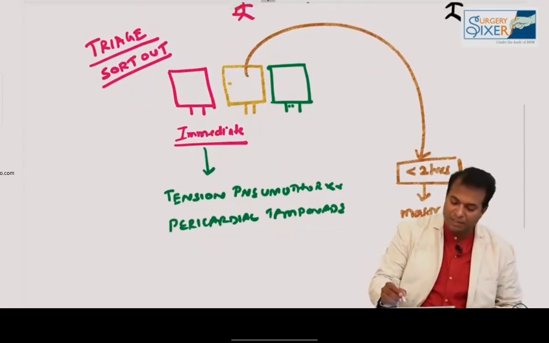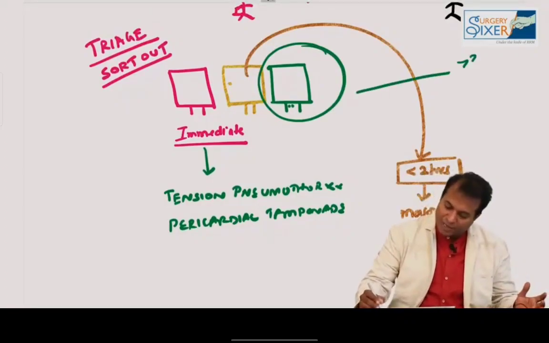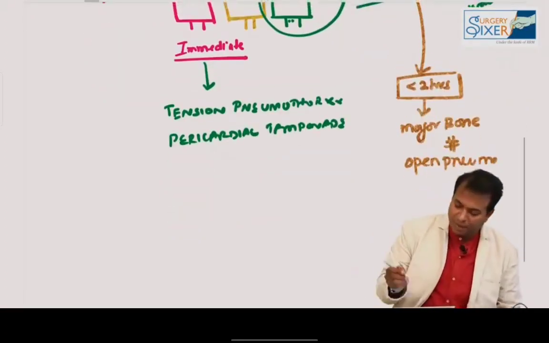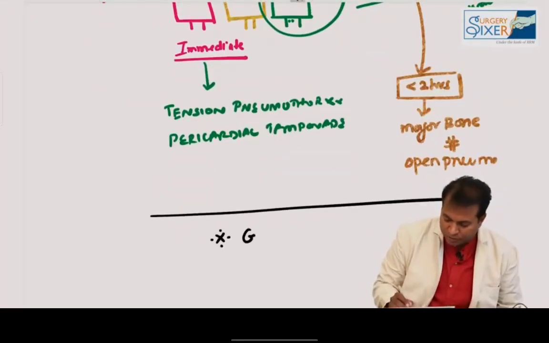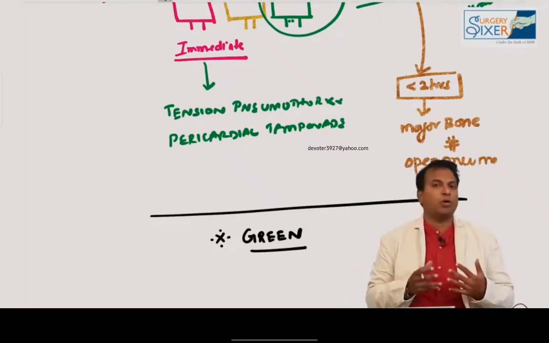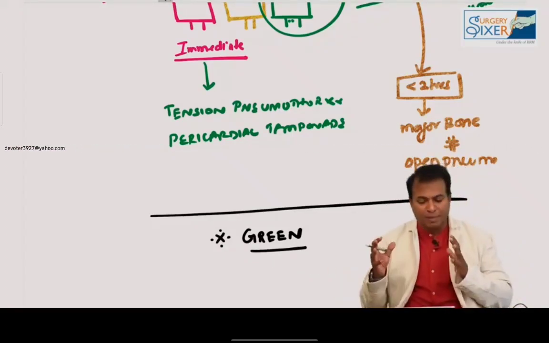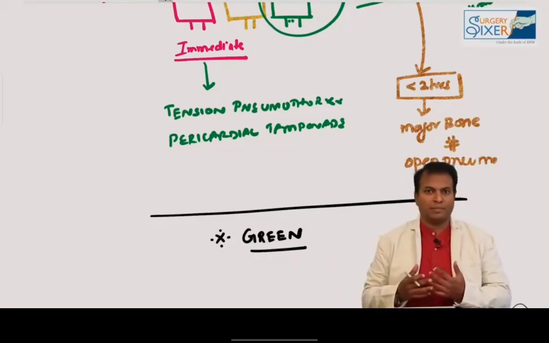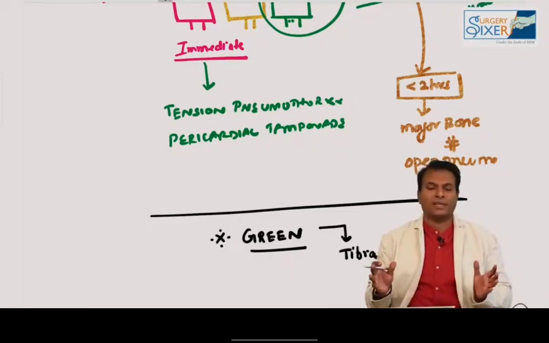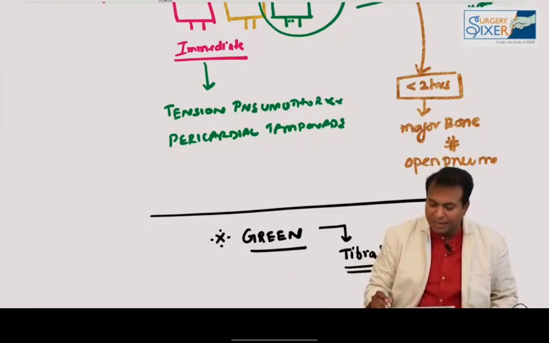And green, please remember, these patients are not at all an emergency. You can treat them after 2 hours. They can wait in the trauma center until the red and yellow patients are completed. This is a very important point. Green tag patients can wait, and in fact they can come to the hospital themselves. You will not ship them in the ambulance, as the ambulance will be needed for others. Let them come slowly. Examples are a tibia fracture, small fractures, or small hematomas. Small injuries come under green. So green can wait.